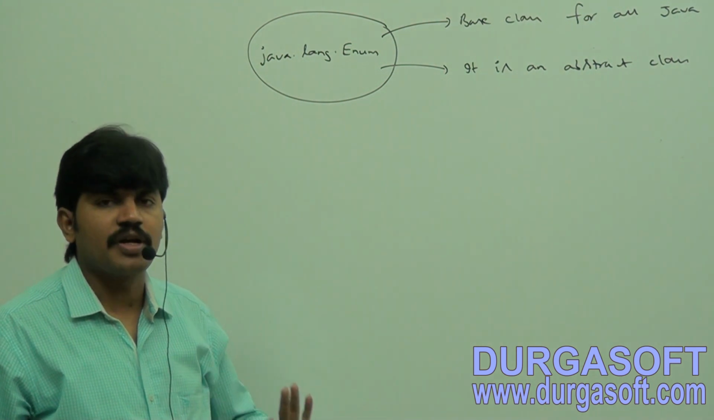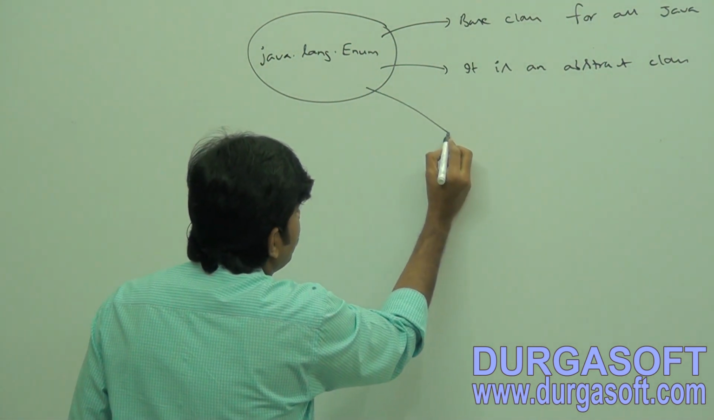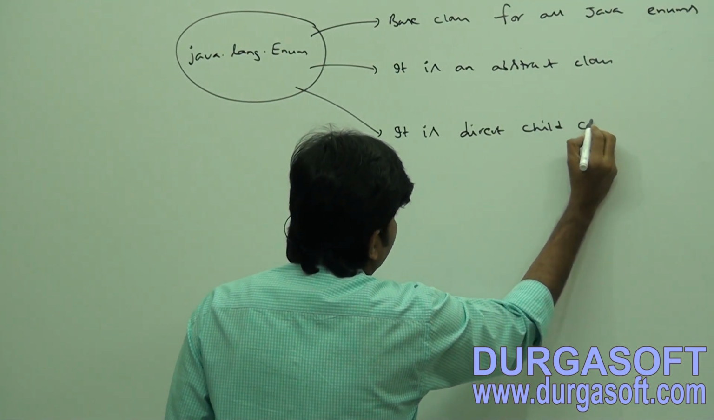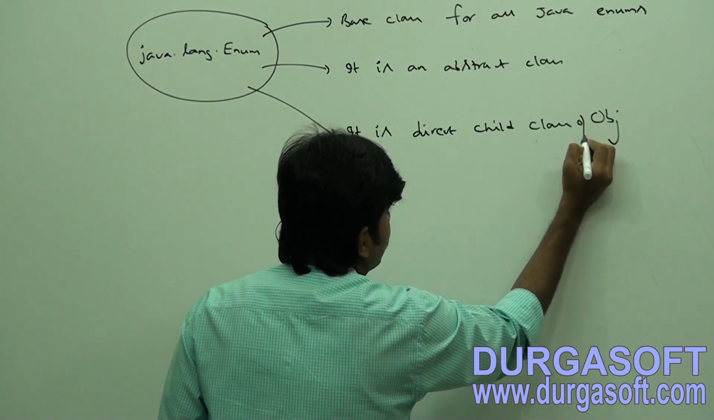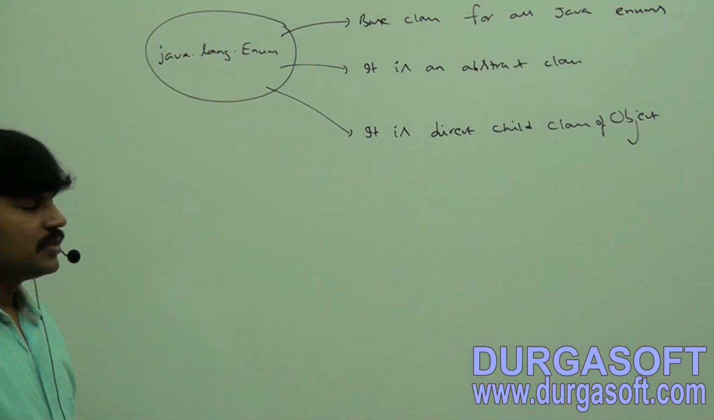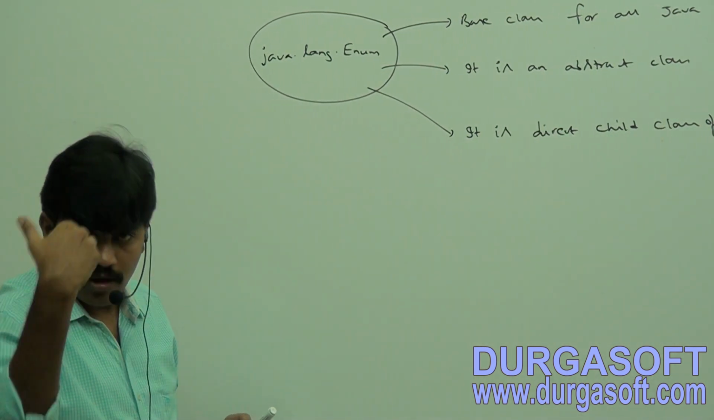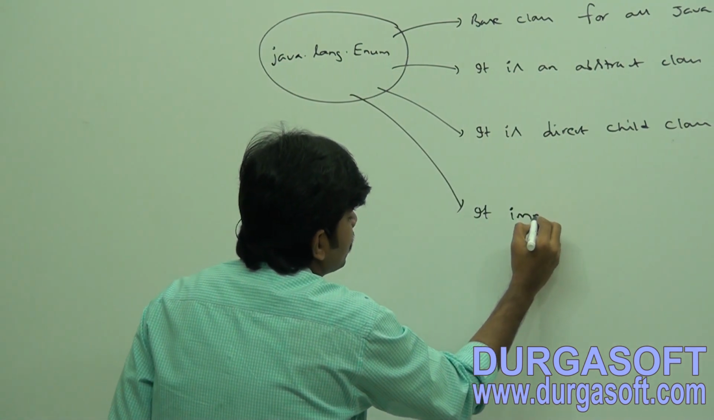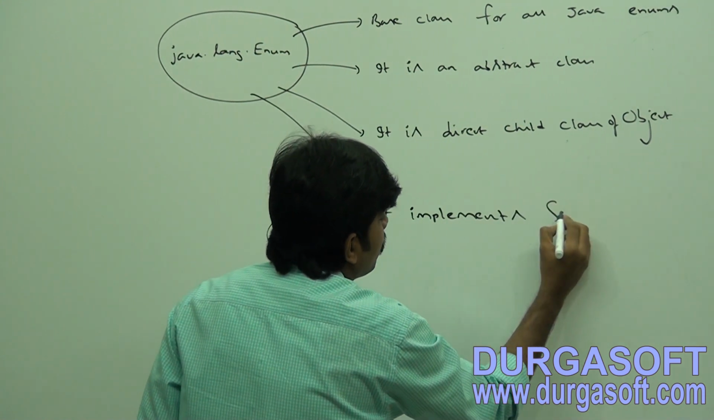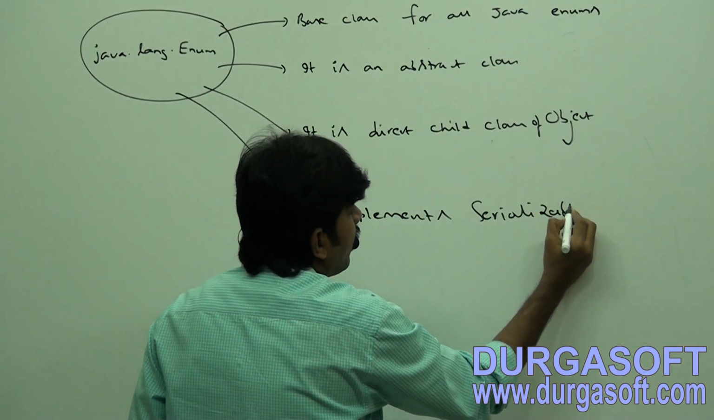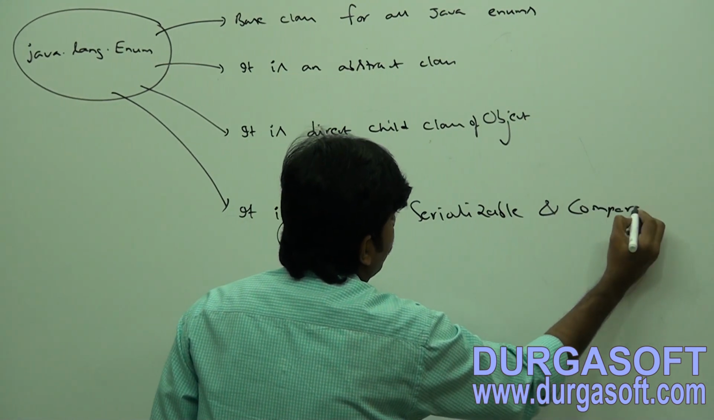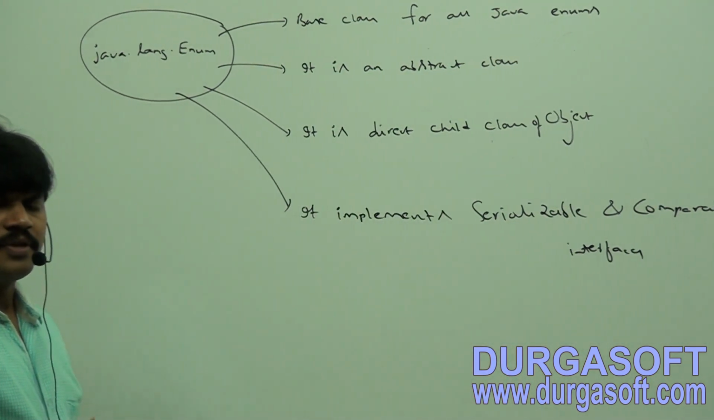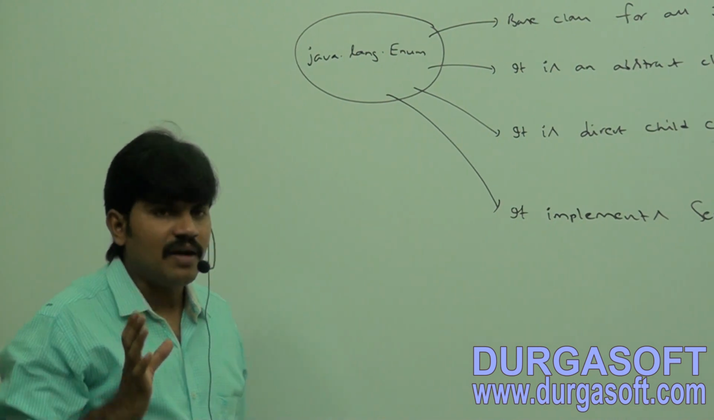We can't create an object, it's an abstract class. Next, it is a direct child class of Object. Have you observed? Sir, who is the parent for this enum class? It is Object. Next, it implements Serializable and Comparable interfaces, right? Are you getting? So, can you please talk about the java.lang.Enum class?